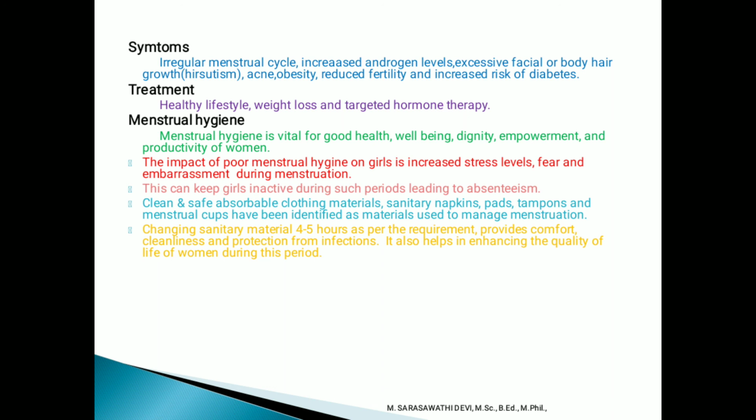Clean and safe absorbent cloth material, sanitary napkins, pads, tampons, and menstrual cups have been identified as the materials used to manage menstruation. Changing sanitary material every 4 to 5 hours as per the requirement provides comfort, cleanliness, and protection from infection. It also helps in enhancing the quality of life of women during the period.